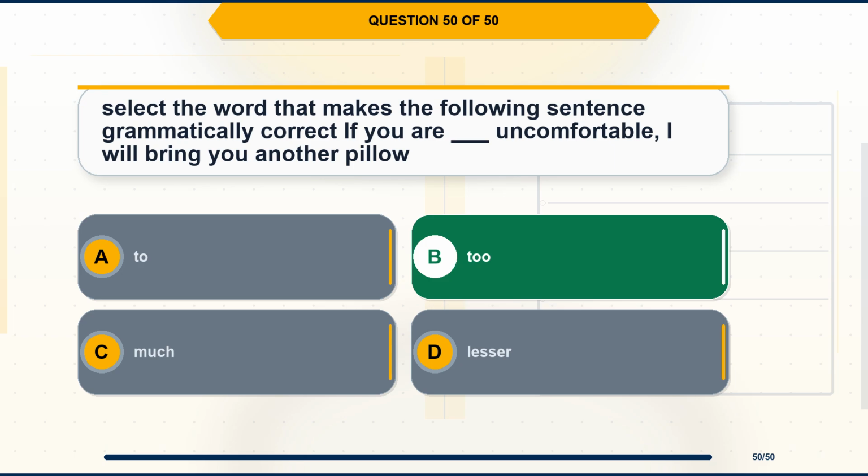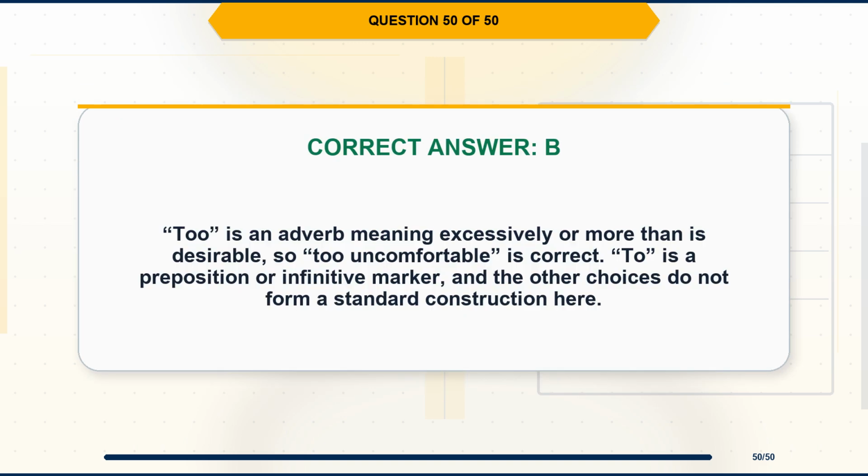The correct answer is option B, too. Explanation. Too is an adverb meaning excessively or more than is desirable, so too uncomfortable is correct. To is a preposition or infinitive marker, and the other choices do not form a standard construction here.